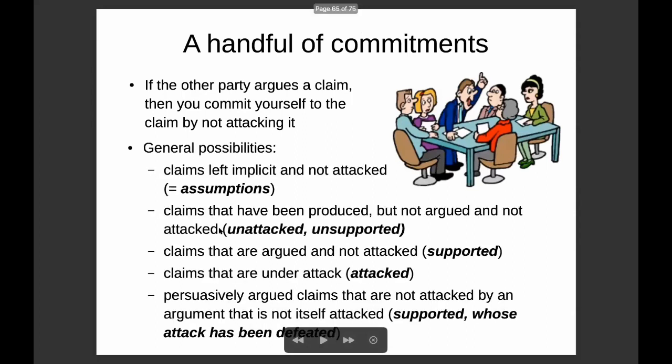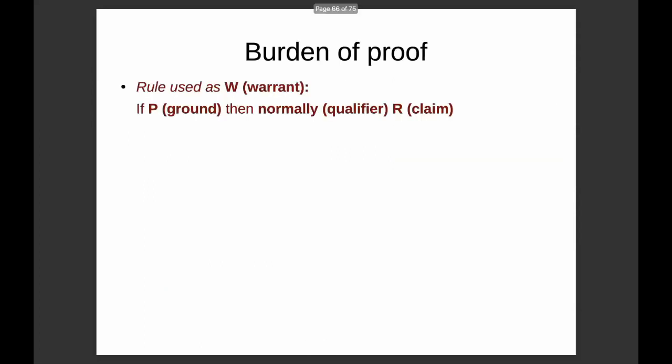There are claims left implicit and not attacked. Claims which are produced but not attacked nor justified. Claims which are argued for but not attacked. Claims which are under attack, that is, that have an argument which has not been defeated. Claims that are argued and attacked by arguments that have been defeated. This list identifies all possible configurations for a claim, but who needs to form these arguments, attacks or supports?